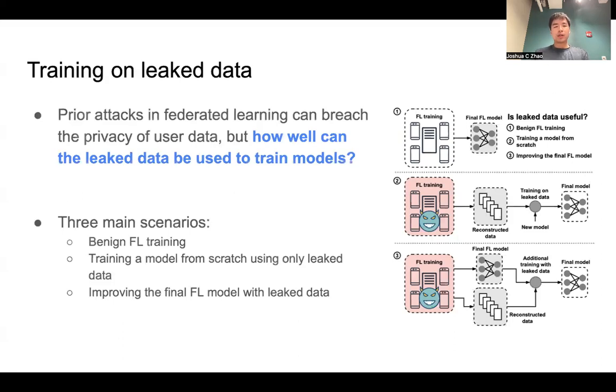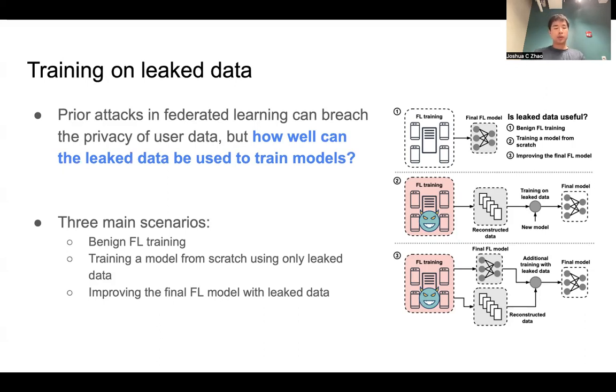Prior attacks in Federated Learning have shown that user data can be leaked from the updates. But despite impressive results showing that they can break defenses such as secure aggregation or federated averaging, these works have not explored what to do with the data after it has been leaked. That is precisely what this work is looking into. We asked the question, how well can the leaked data be used to train machine learning models?